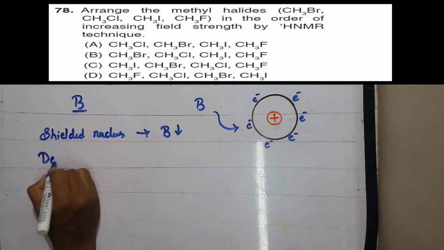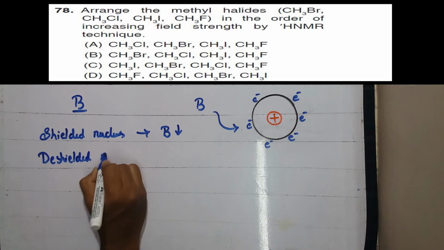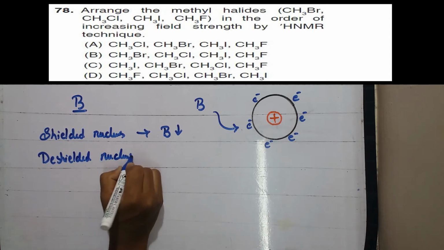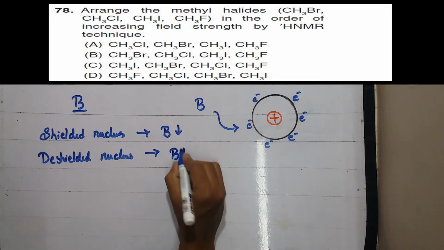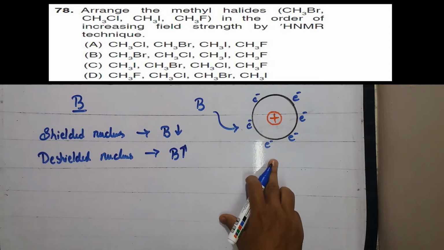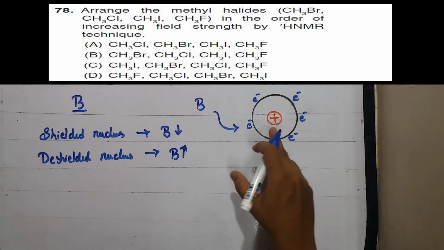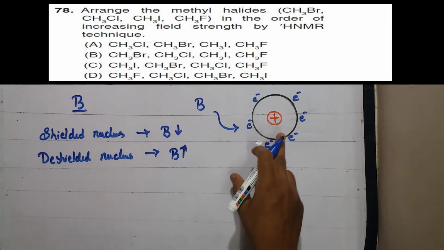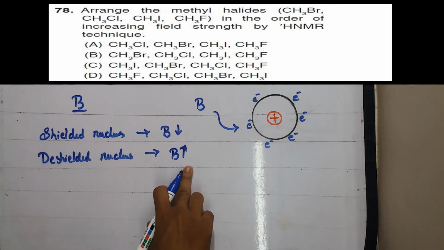For a deshielded nucleus, the field strength increases because the electron cloud around the nucleus decreases in the deshielded nucleus. Hence the magnetic field experienced would be greater. Hence the deshielded nucleus will have greater field strength.